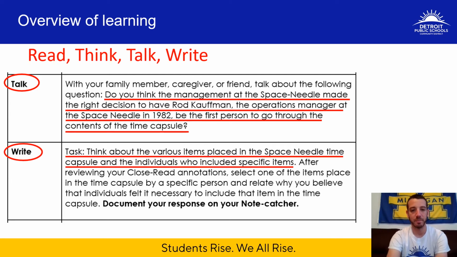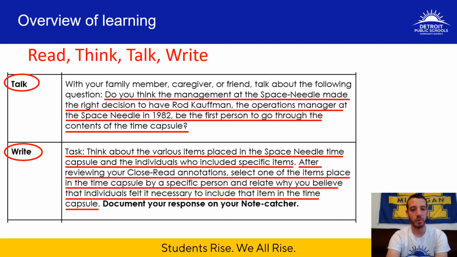For the writing section, the task is think about the various items placed in the Space Needle time capsule, and the individuals who included specific items. After reviewing your close read annotation, select one of the items placed in the time capsule by a specific person and relate why you believe that individual felt it necessary to include that item in the time capsule, and document your response in the note catcher.